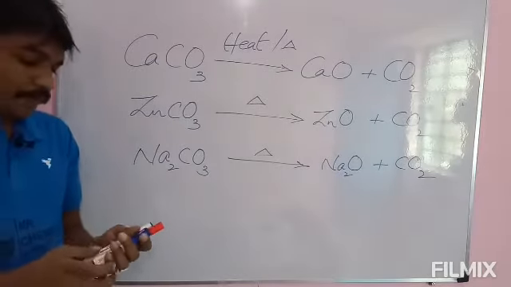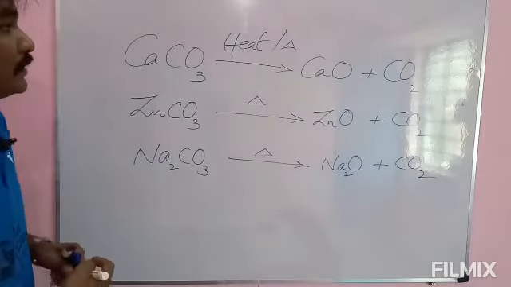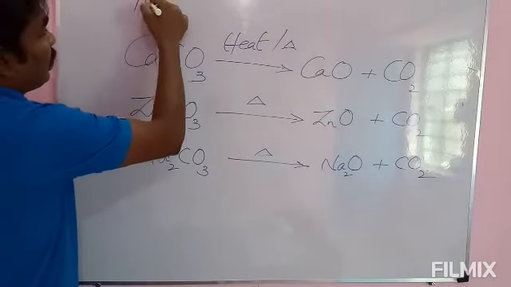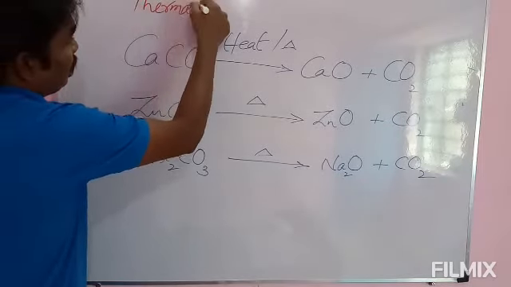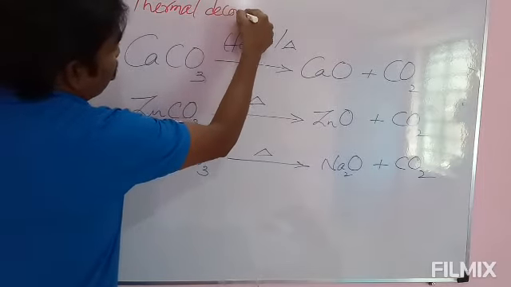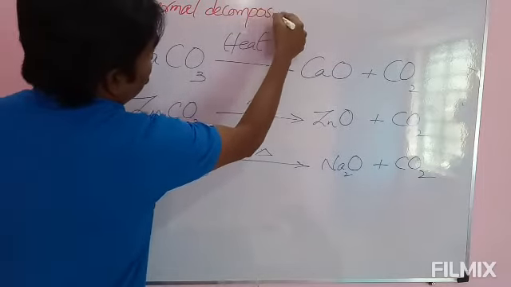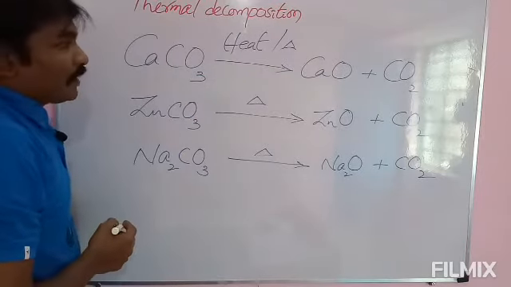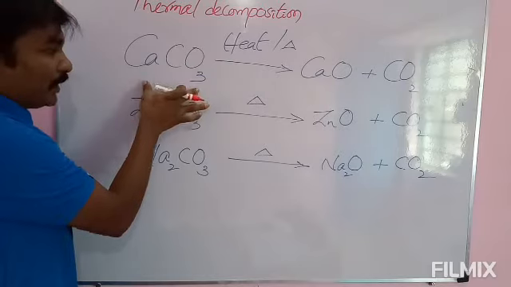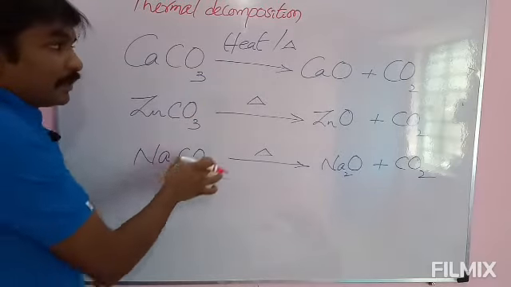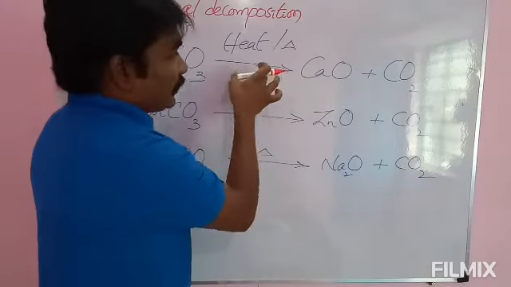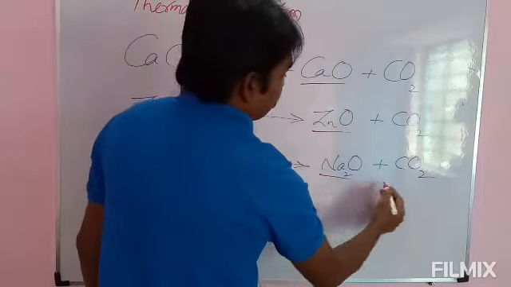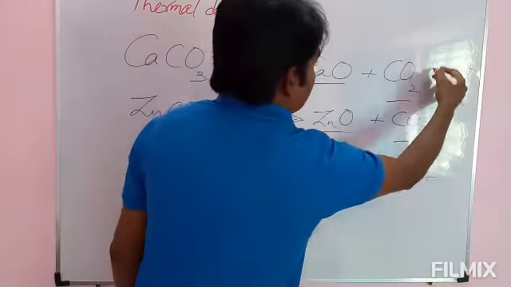See here, these are all examples of thermal decomposition. What is the common feature here? When a carbonate decomposes in presence of heat energy, it gives that metal oxide and carbon dioxide.